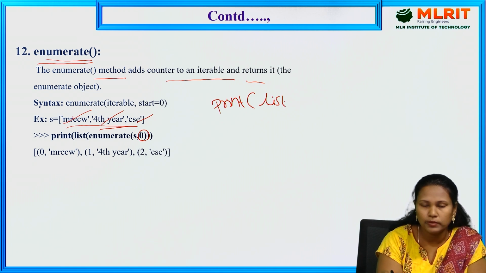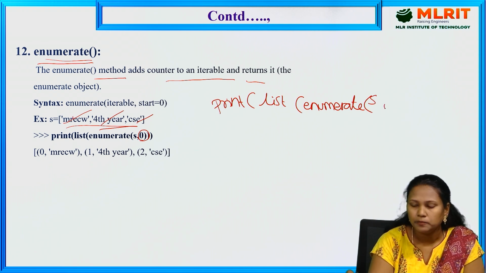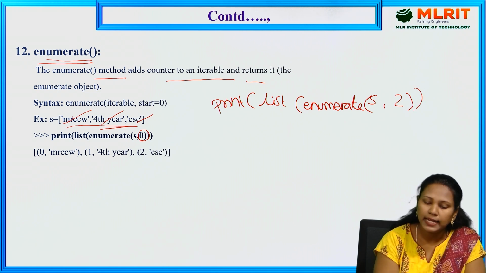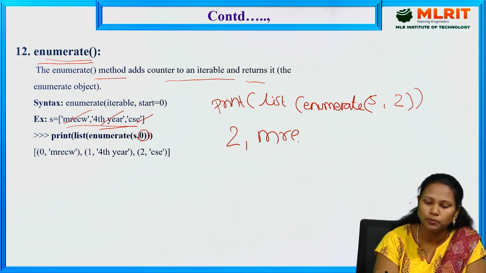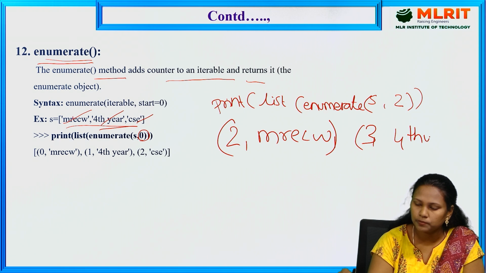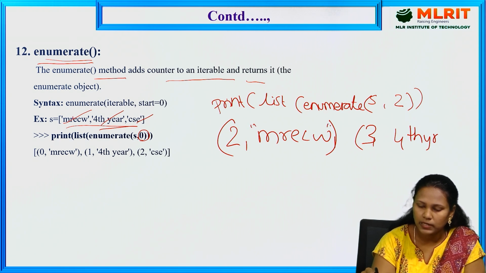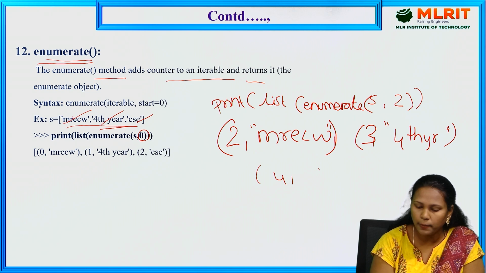list of enumerate, comma. If I am specifying 2, it means the index starts from 2: MRECW, 3, 4th year. It is a string, so we have to specify it in double quotes. 4, CSC.